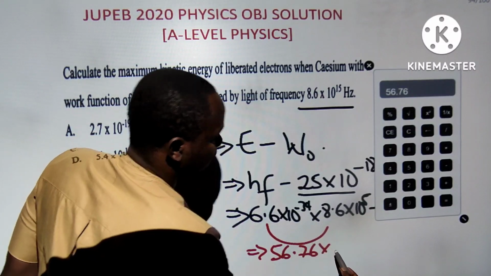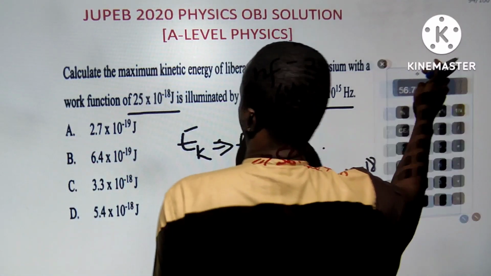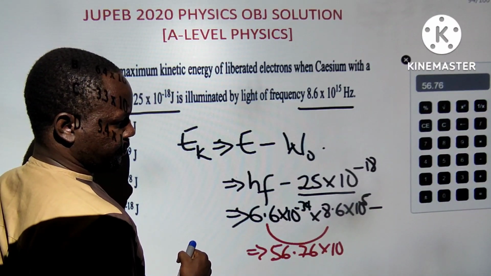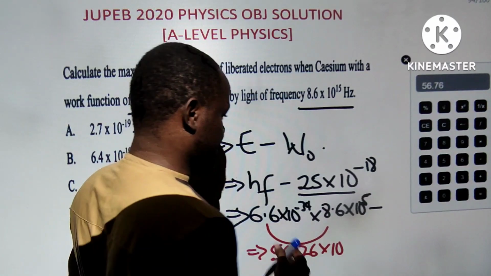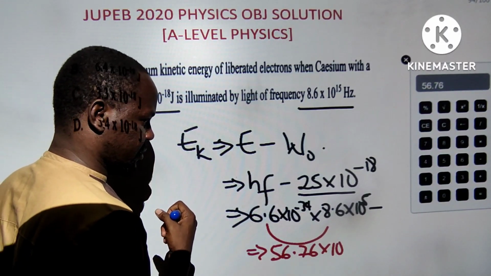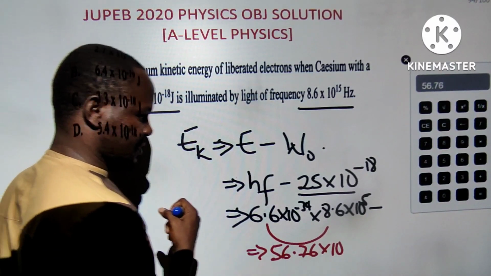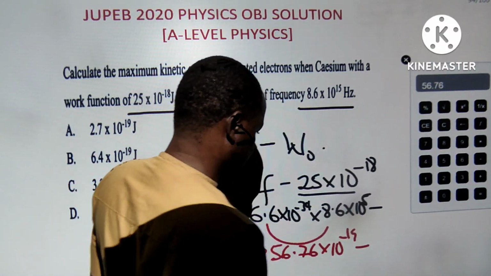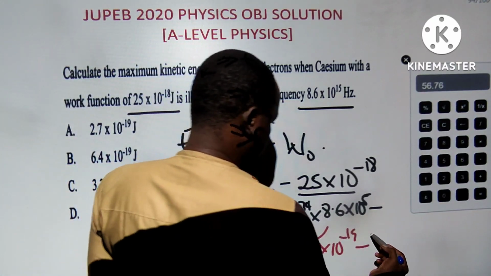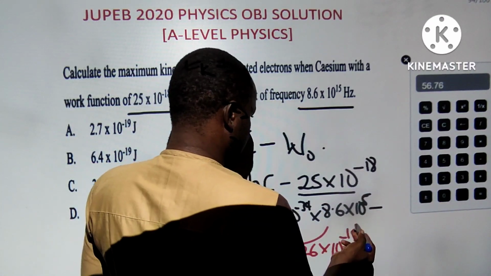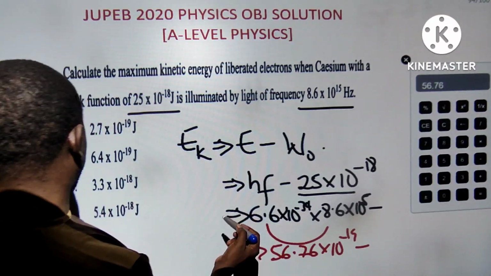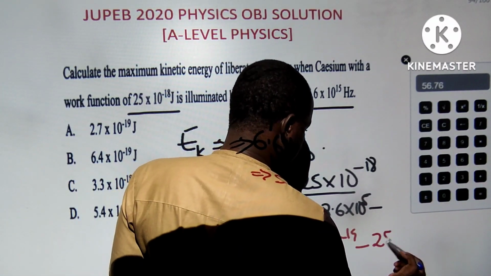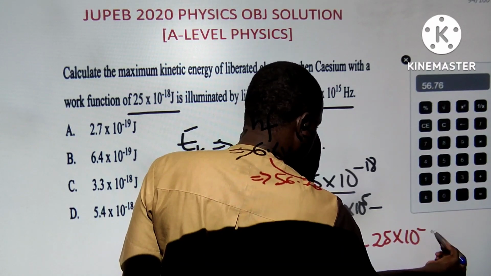56.76 times 10 raised to power, what do I have here? Minus, is it minus 18 or minus 17? I have 15 minus 34 is minus 8 plus 5. That is 19. 19 minus 19 please. Then minus 25. I will shift this one, because I want to work with respect to what I have, minus 25 times 10 and minus 18.